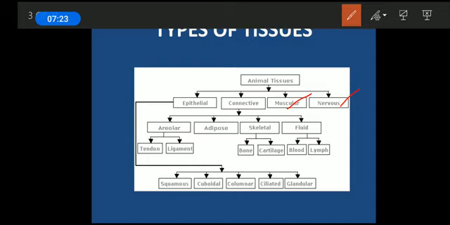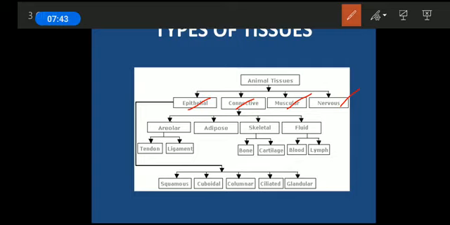Mind it, these are the fundamental tissues. It means that all the higher organisms consist of these tissues, and all the functions found in a higher animal will be attributed to these tissues.